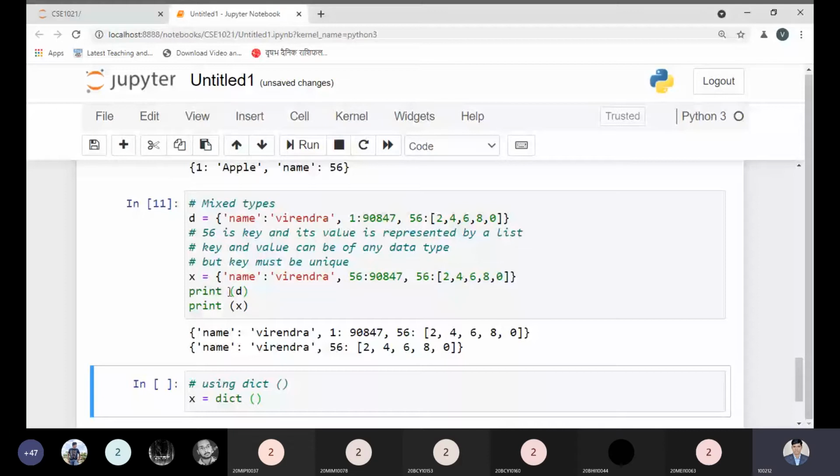Now see, next time the 56 of the list is coming, but that previous one was overwritten. In the memory, on the particular key, the values were stored as 90847. But later on it was updated on the same key with the updated value 24680, which is a list. So the value is just overwritten. So the key must be unique.